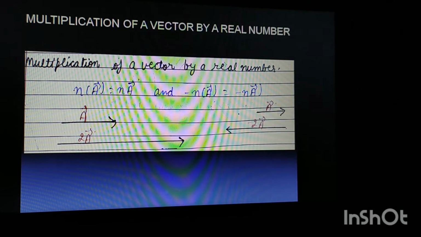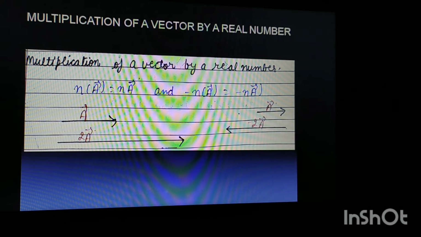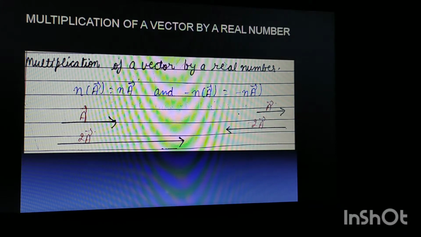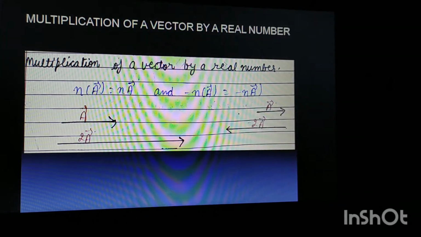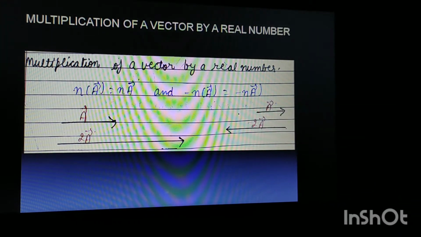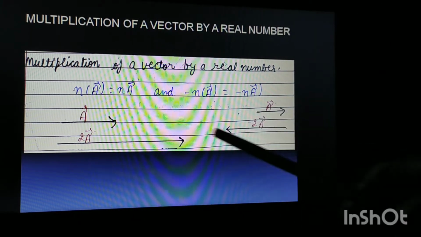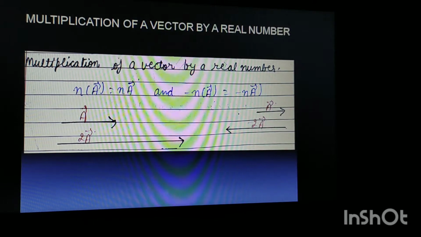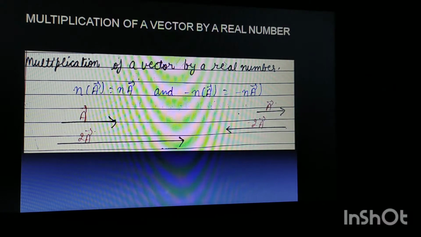Now if we multiply any scalar or any real number with any vector, what happens? For example, let us consider n. It is a real number. If we multiply this number with a vector, what do we get? We get n into a, and n is a scalar. So its magnitude gets increased by as many times as the number we multiply it with. For example, we are multiplying a real number.